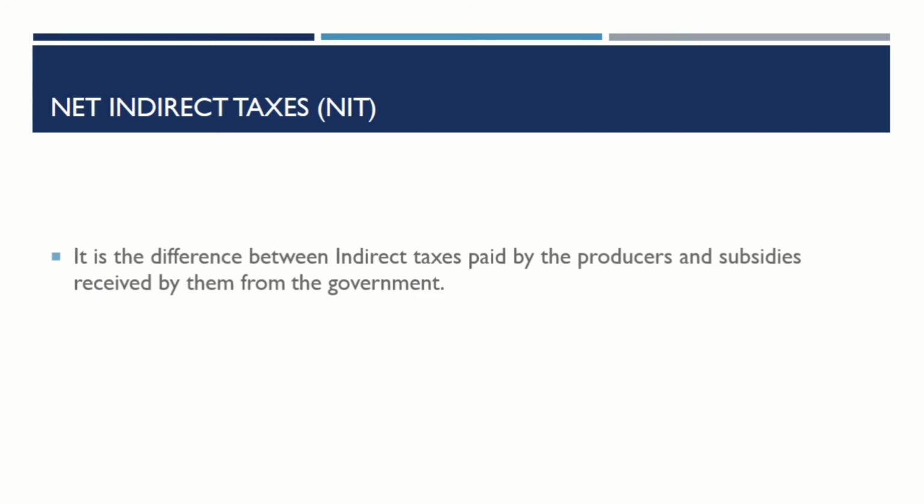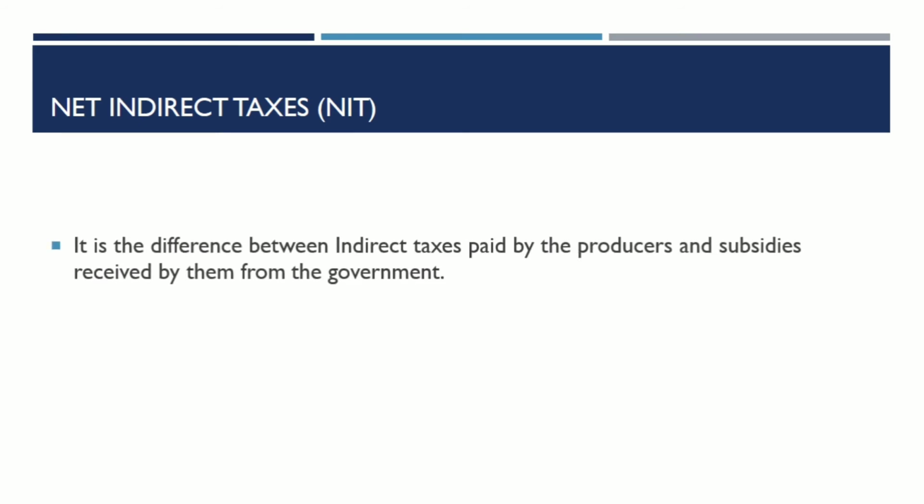Net indirect taxes. It is the difference between indirect taxes paid by the producer and subsidies received by them from the government. NIT is equal to indirect tax minus subsidies.